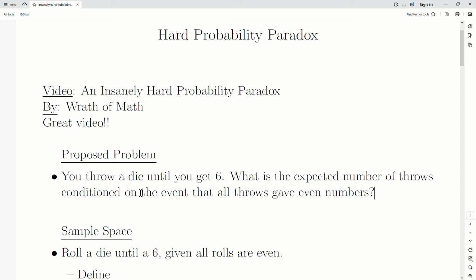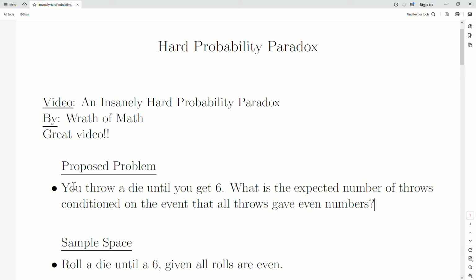And he took a poll and everybody guessed, and the majority guessed wrong, some guessed right. And the answer is 1.5 rolls on average until you get a 6, conditioned on all the rolls being even. And that seems a little low since there are 3 even numbers. One of them is a 6, so there's a 1/3 probability of rolling a 6, assuming that's your sample space. And so you'd expect at least 3 rolls, but it's 1.5, and that's pretty counterintuitive.